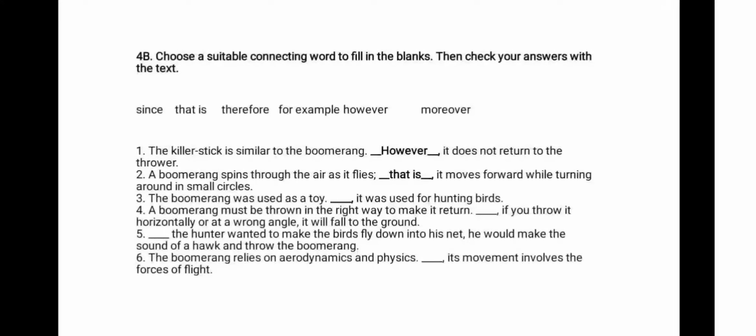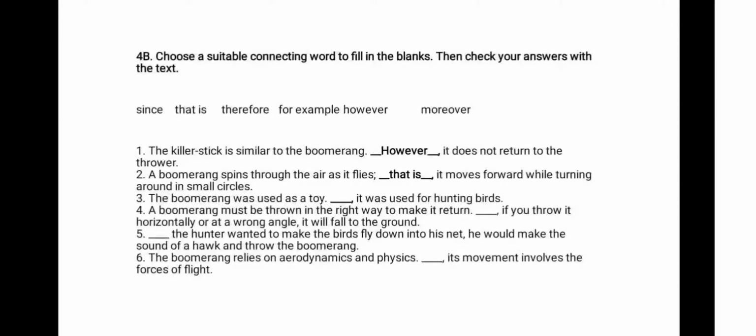That is here means in other words. Because if you look at the first part of your sentence, it says it spins through the air as it flies. Spinning is explained like moving forward while turning around in small circles. This is an explanation, like the clarification of the first sentence. Therefore, we are using this linker, that is.